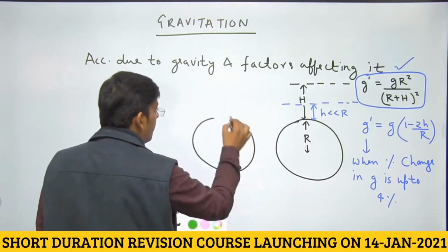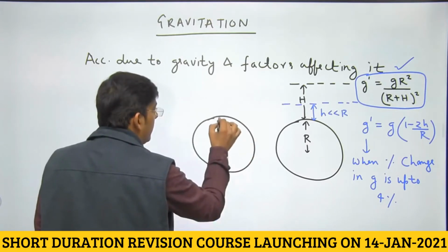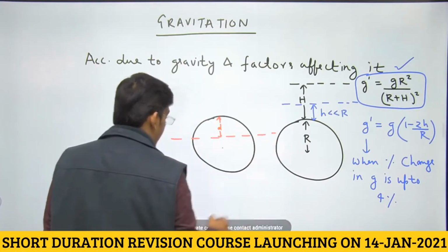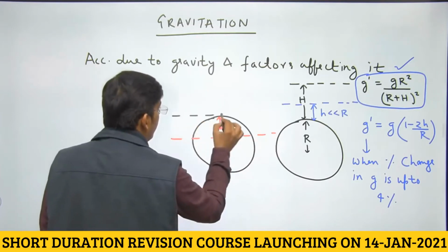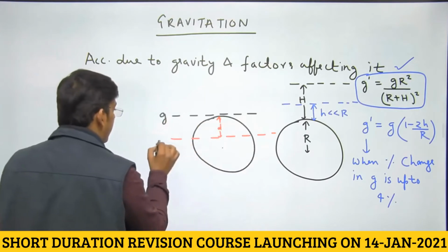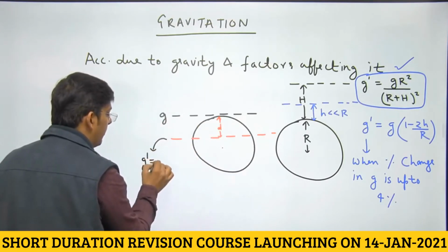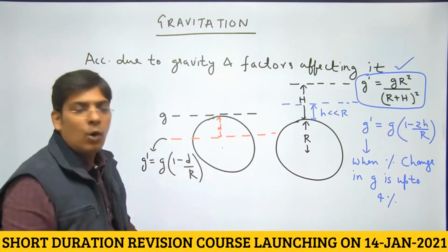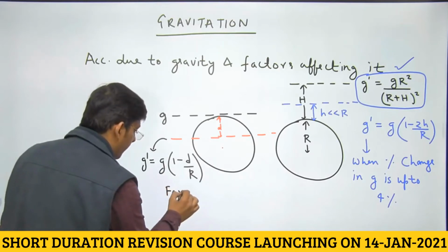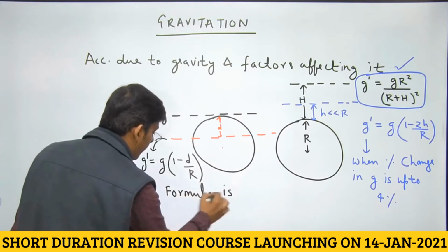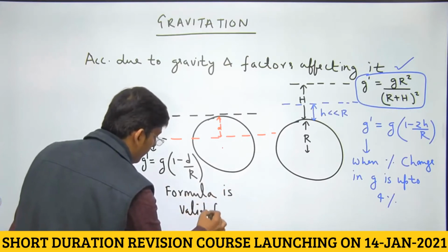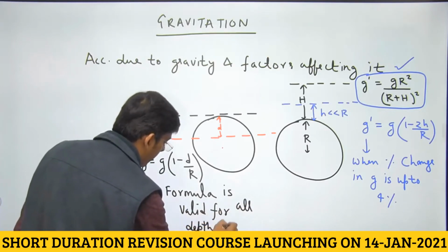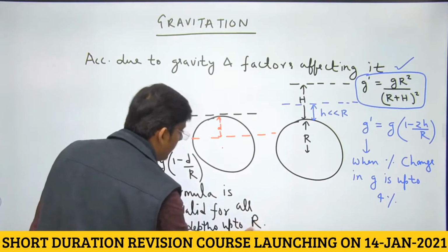Now what about the depth? When you go in a tunnel that is at a depth d inside the earth's surface, acceleration due to gravity changes there. If the value of acceleration due to gravity at the surface is g, then inside a tunnel at a depth d below the earth's surface, it is g into 1 minus d by r. See, dear students, this formula is valid for all depths, up to the radius of earth, right?